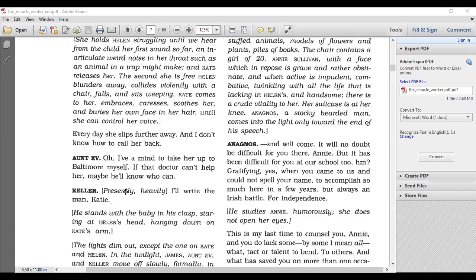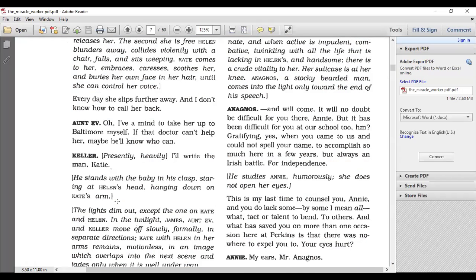Aunt Eve here, we see that she first says that she believes that Helen has a lot of sense, that she wishes that they could know what's going on in her mind. And now she says that she wishes that she could take Helen to Baltimore herself, and if the doctor can't help her, maybe he has a suggestion of someone who can. Okay, Mr. Keller, presently, heavily.